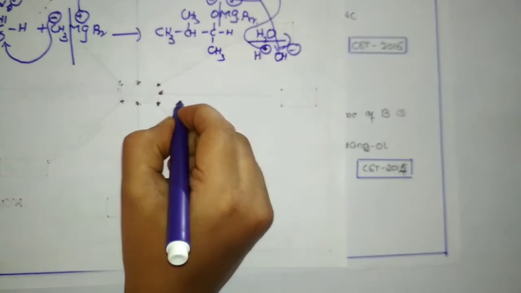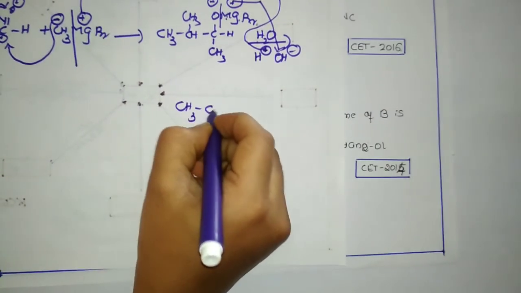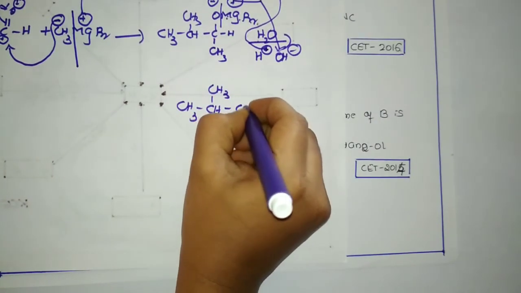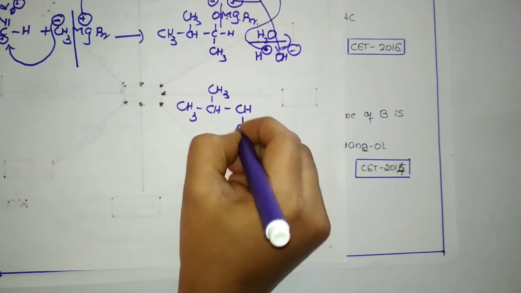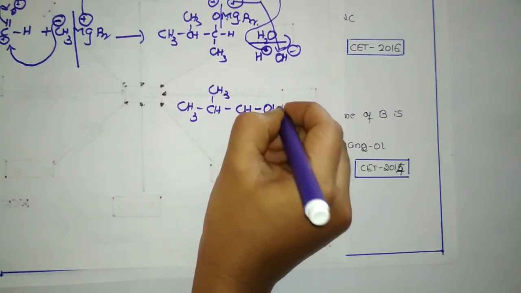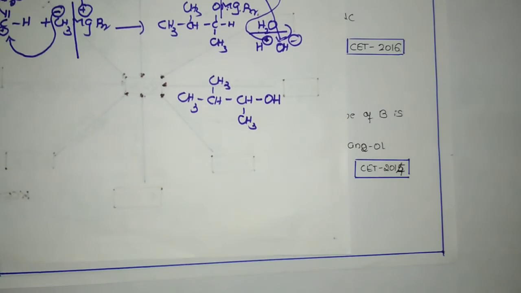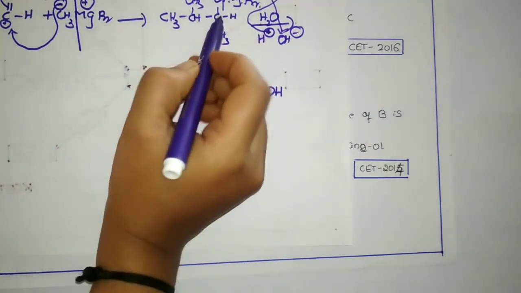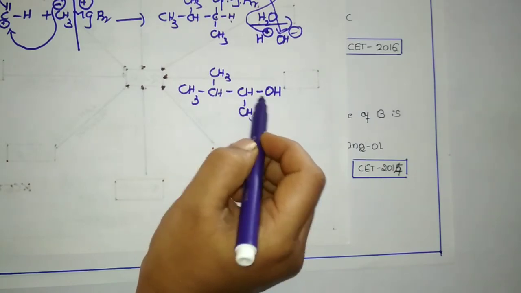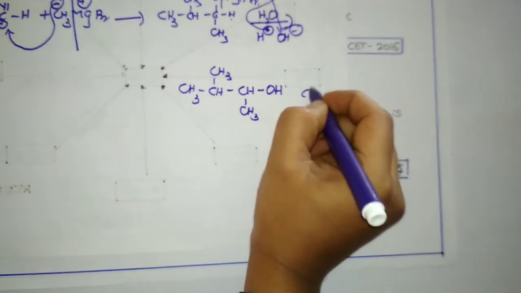The final product we are going to get is CH3, CH, CH3 and here we have the OH. This is the compound we are going to get, with C, OH written over here. Now 1, 2, 3, 4. This is the final compound.